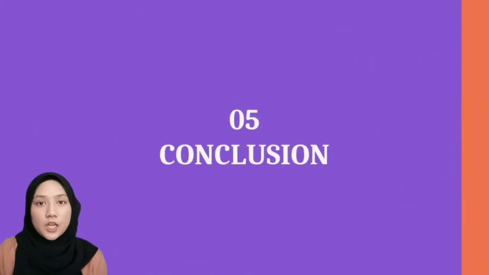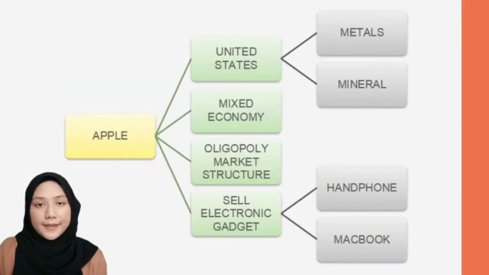So, for the conclusion of this report, we can conclude that Apple sells electronic gadgets such as handphones, MacBook, iPad, smartwatch, and others. The company is located in the United States. The United States has natural resources such as metal and minerals that Apple can use to make their products. The United States is one of the countries with a mixed economic system. A mixed economic system is the combination of free market and command economy.